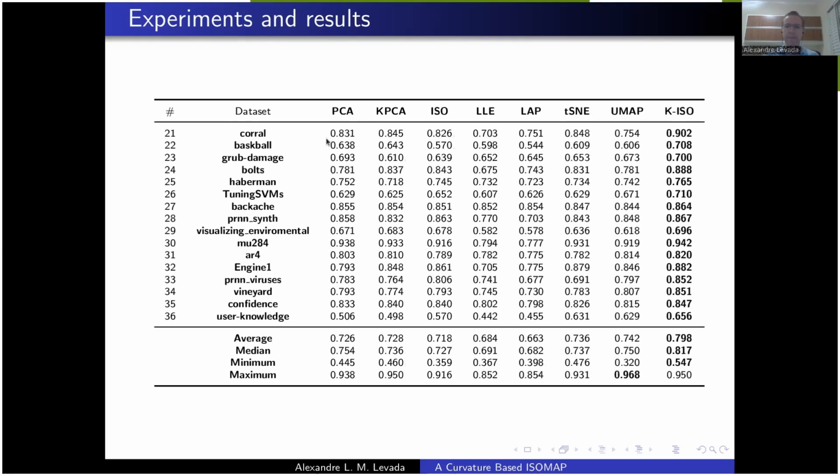In fact, the average accuracy along all these data sets is shown here at the end of the table, as well as the median, the minimum, and the maximum of the accuracies.